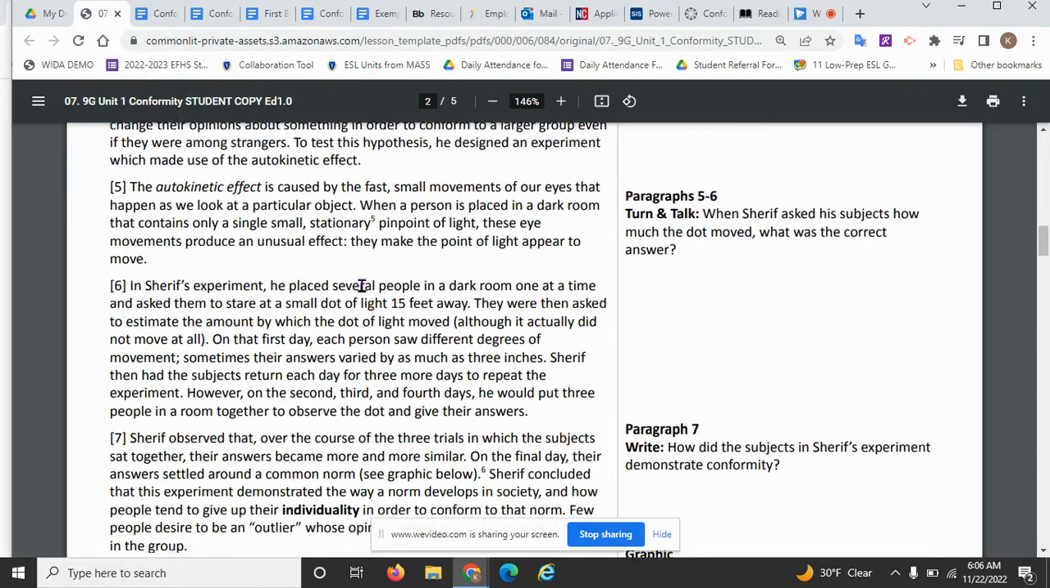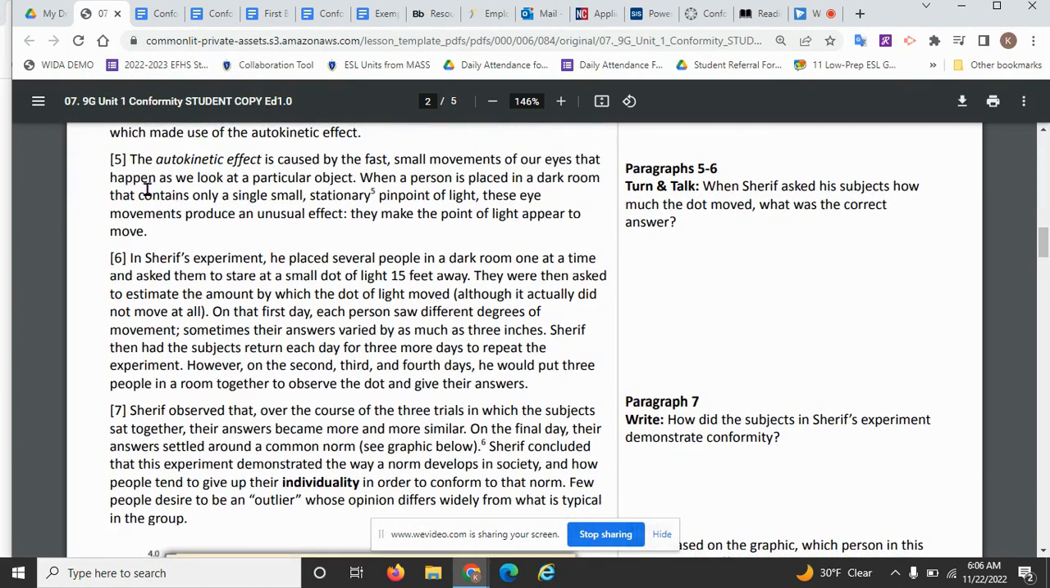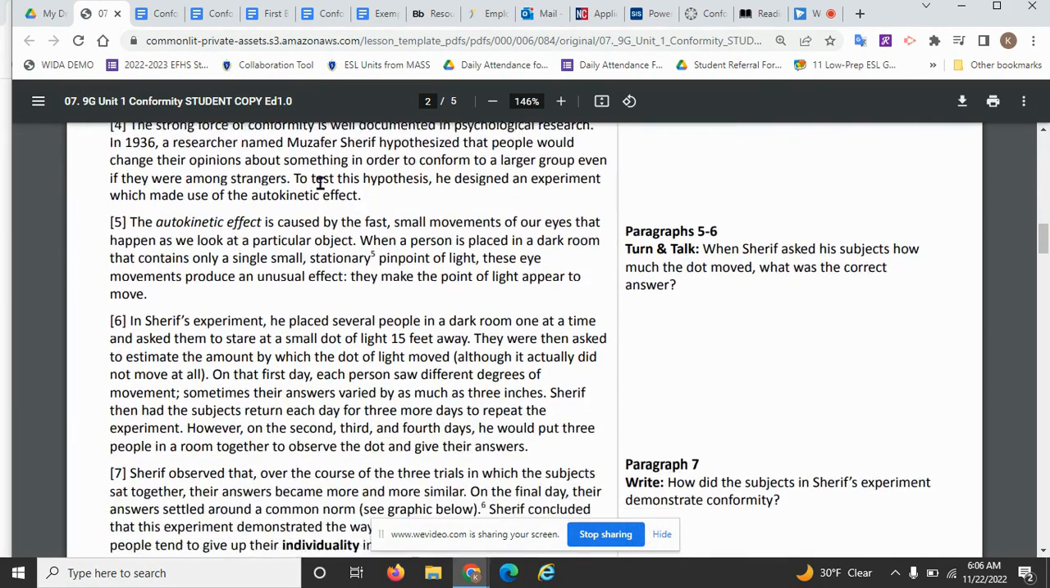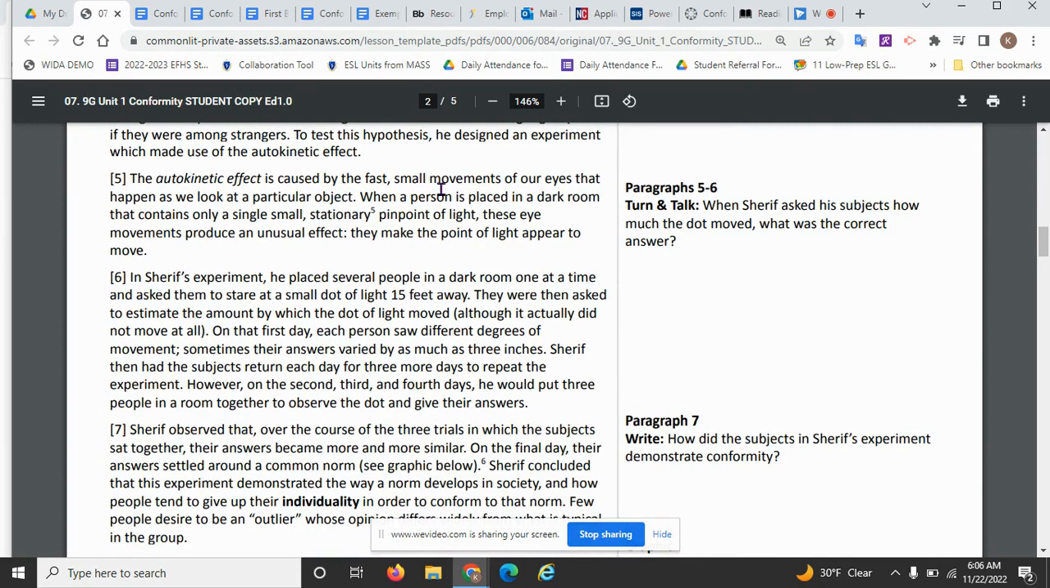Okay, so let's move on to paragraph 5. "The autokinetic effect is caused by fast small movements in our eyes that happen as we look at a particular object. When a person is placed in a dark room that contains only a single small stationary pinpoint of light, these eye movements produce an unusual effect. They make the point of light appear to move."